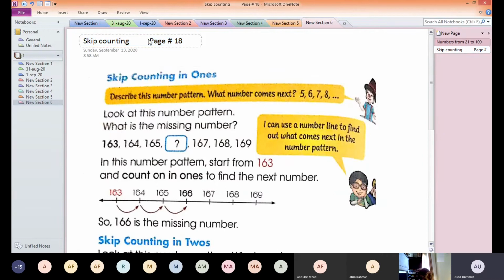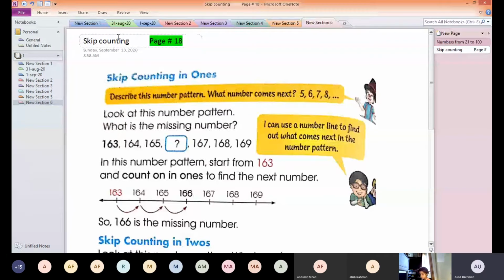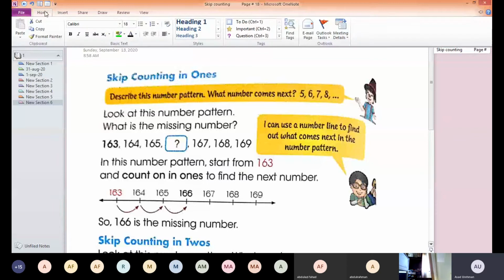Page number 18. Okay, I hope you have opened page number 18. The topic is now skip counting.